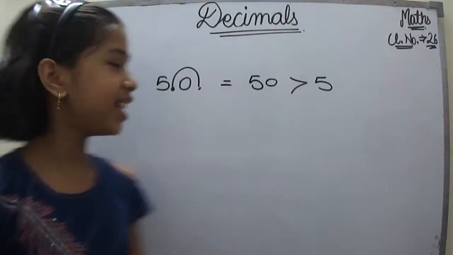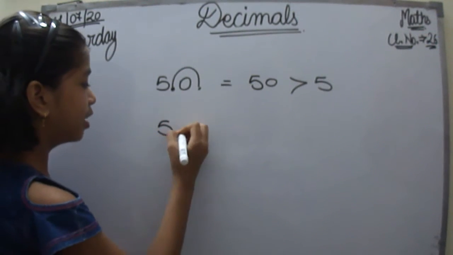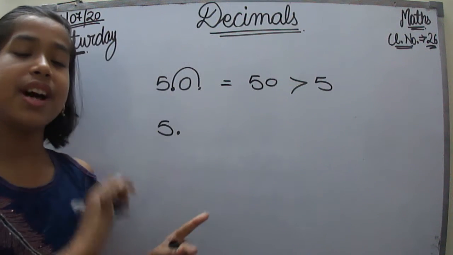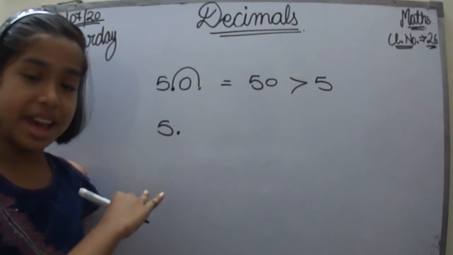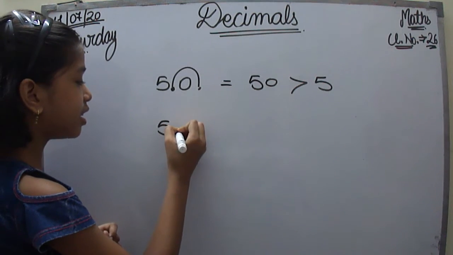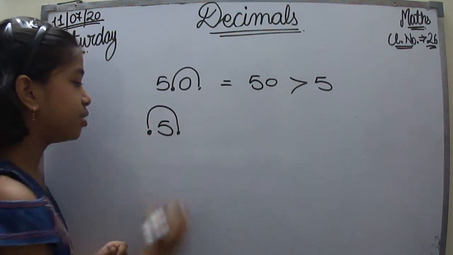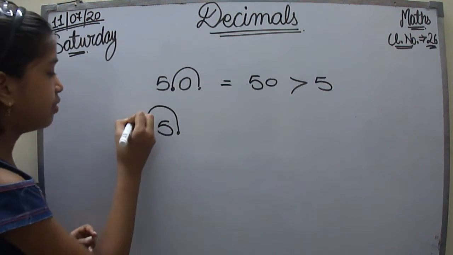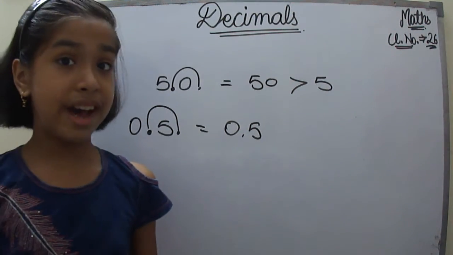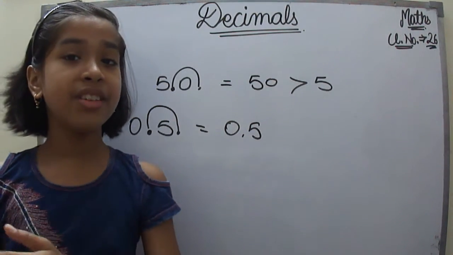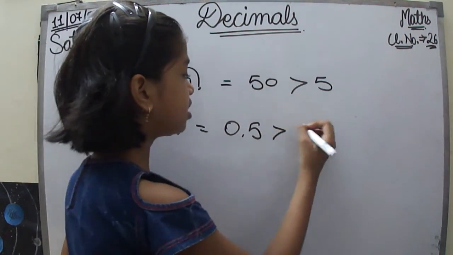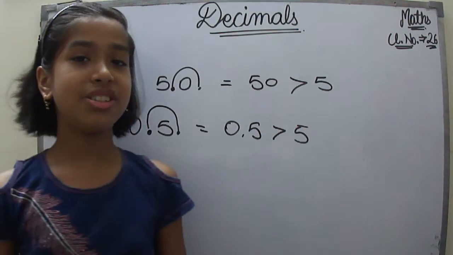Now let's see what we get if we shift the decimal point just one step to the left. If we shift this decimal point to the left, we get 0.5. Now, where is the 5 and where is the 0.5? It has changed the value much, right?